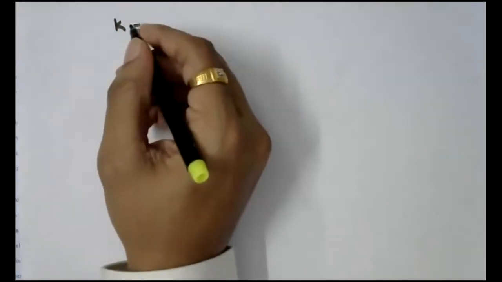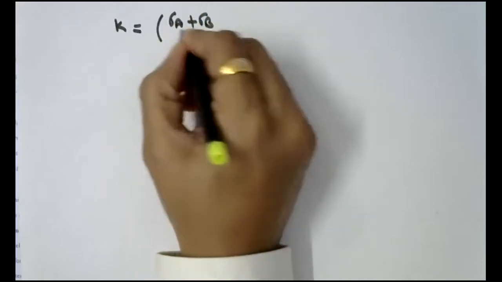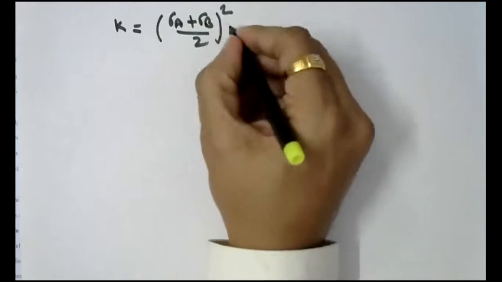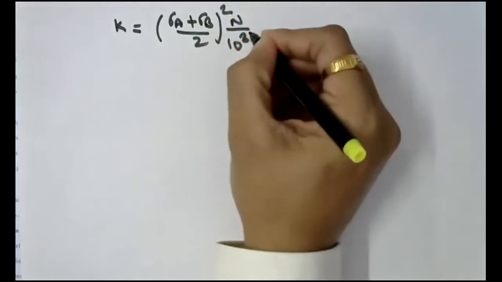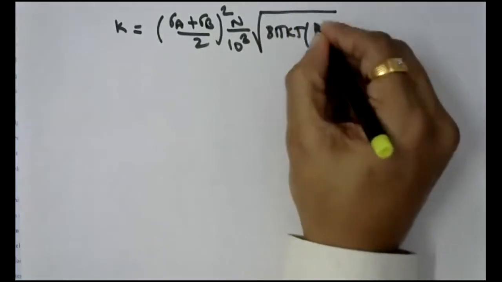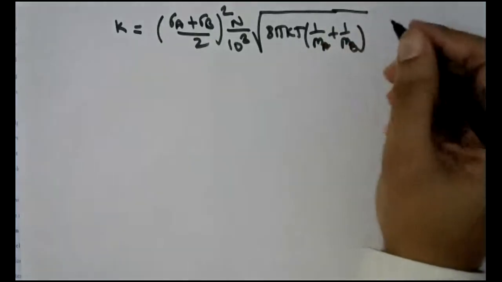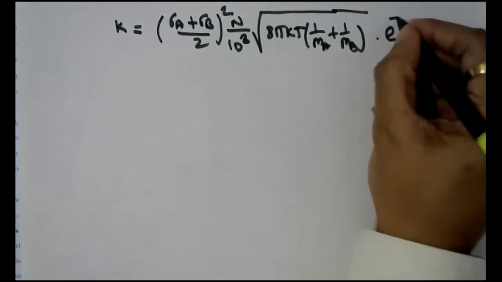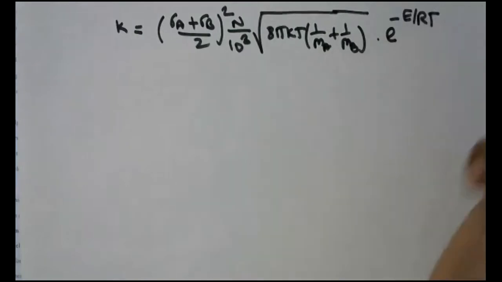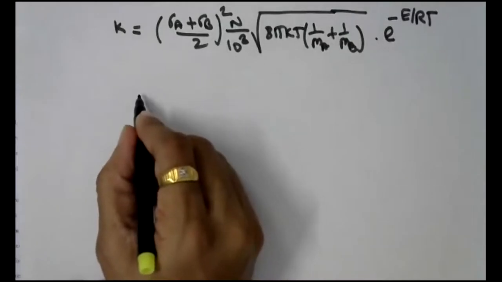So if we compare 14 and 10, then we can write k is equal to sigma A plus sigma B by 2, bracket square, N upon 10 raised to 3, under root of 8 pi kT inside the bracket 1 upon mA plus 1 upon mB, into e raised to minus E by RT. Right? Now this I will again rewrite in some another form.